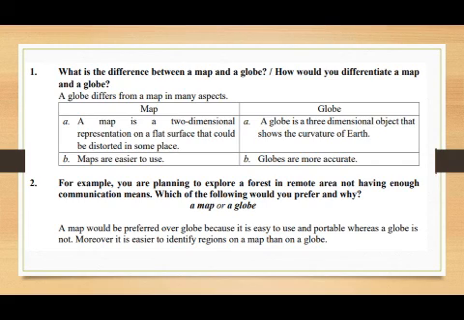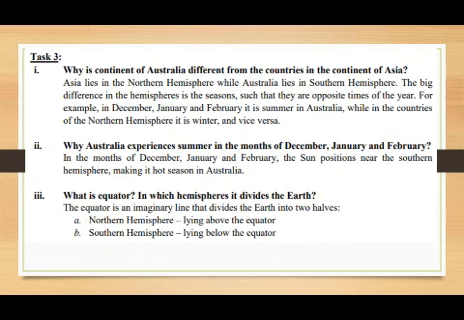So here is the difference between a map and a globe. For example, you are planning to explore a forest in a remote area not having enough communication means. Which of the following would you prefer and why, a map or a globe? A map would be preferred over the globe. So students, note this.